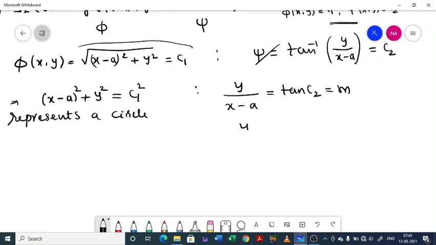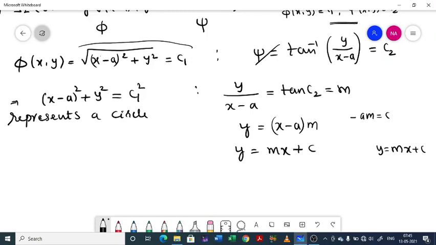So here y equal to x minus a into m, or it takes the form mx minus a constant, that I will take as c. So again this takes the form y equal to mx plus c. A family of straight lines.